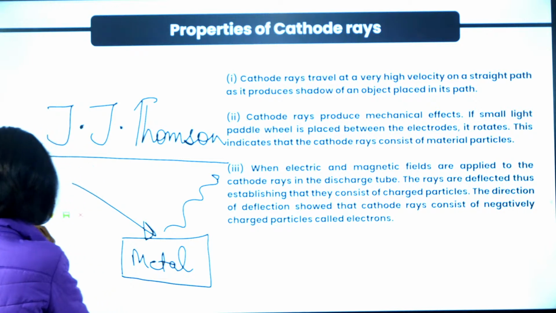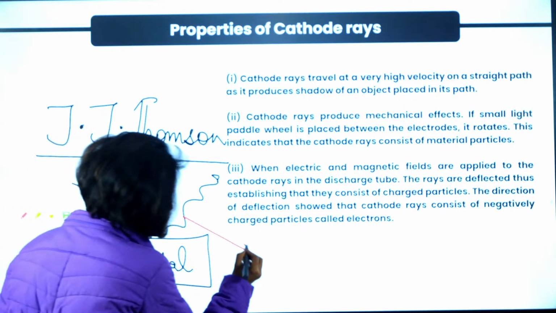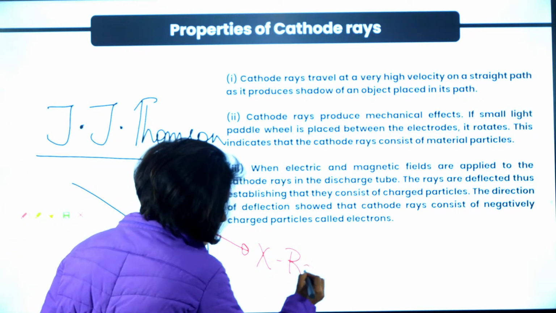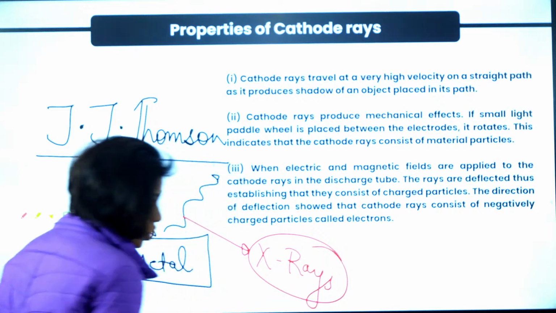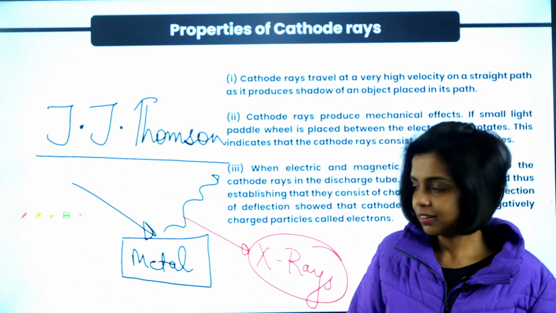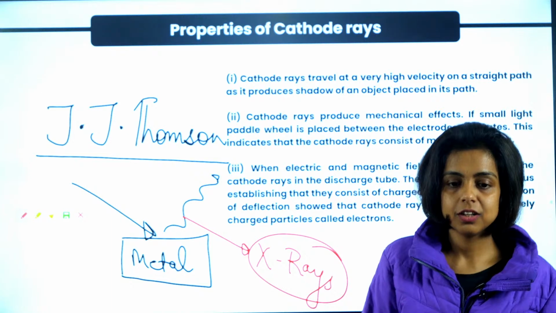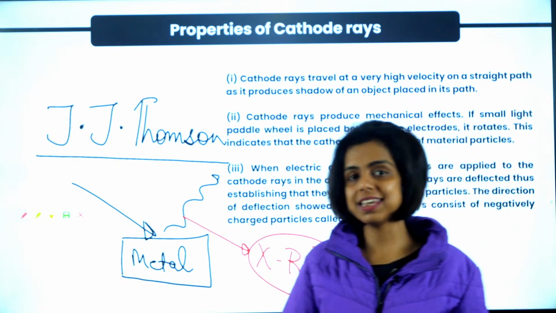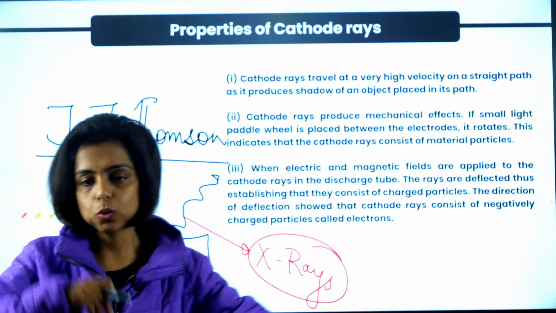They are known as X-rays. I hope you all have heard about X-rays. X-rays are the rays generated when cathode rays strike a heavy metal. So all these are properties of cathode rays.